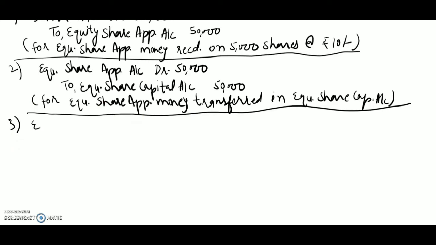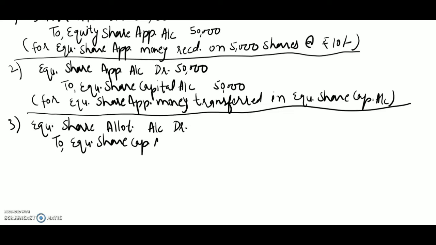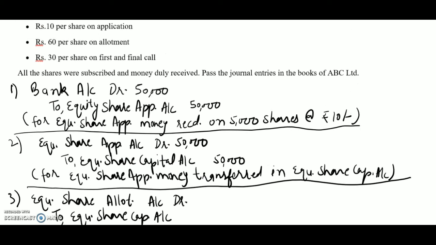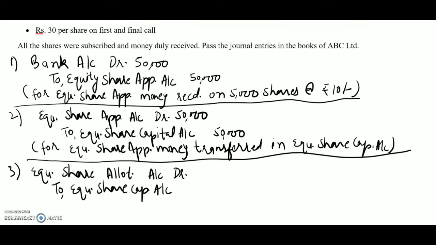So the transaction will be equity share allotment account debit to equity share capital account and the amount will be 5,000 shares at the rate of rupees 60 each.